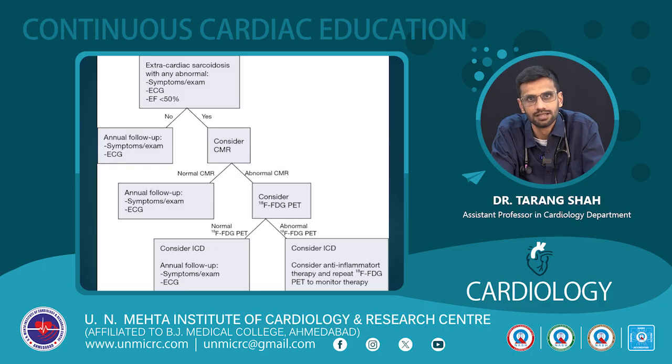If the FDG PET is absolutely normal, then ICD can be considered on the basis of the patient's arrhythmia and other symptoms. But if FDG is found to be abnormal, ICD should be considered urgently, and additionally anti-inflammatory therapy should be added and steroid should be started.